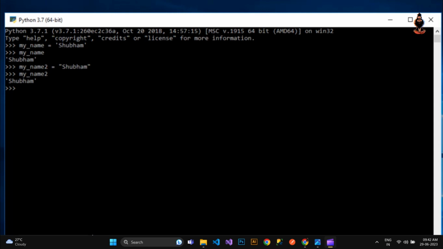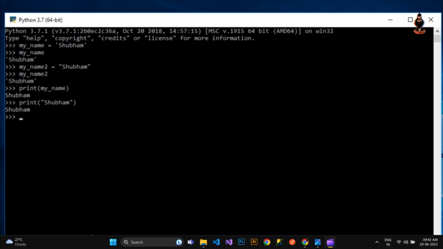If you want to print any variable using the print command, all you have to do is type the print command, and instead of giving the quotation marks like previously we were doing while printing a string, you just directly need to give the variable name. So here if I give the variable name as my underscore name, you can see I got my result. And if I do the same with the string, I can do it with print, and I can just give the double quotation mark and print it here. While printing a variable, you have to pass the variable name, and while printing anything else, your value should be a string, an integer, or anything else.